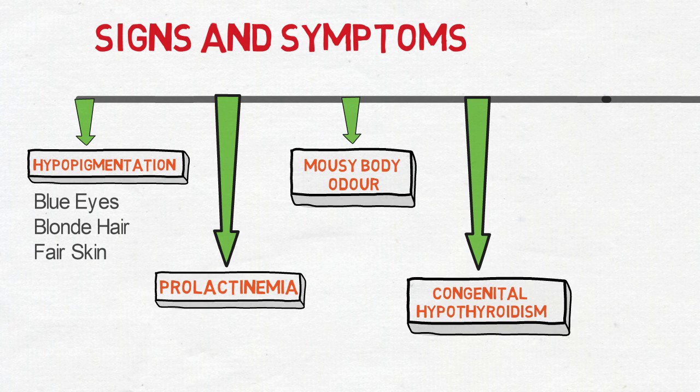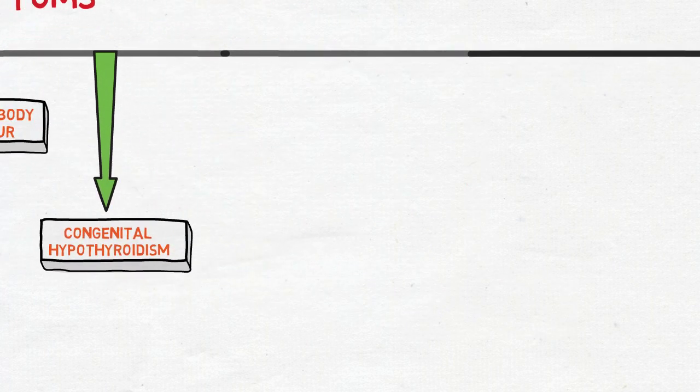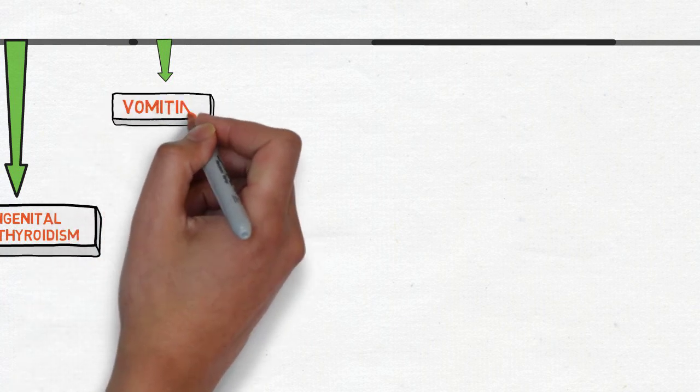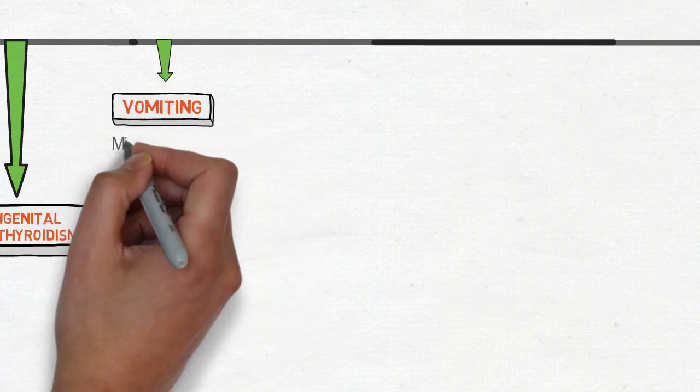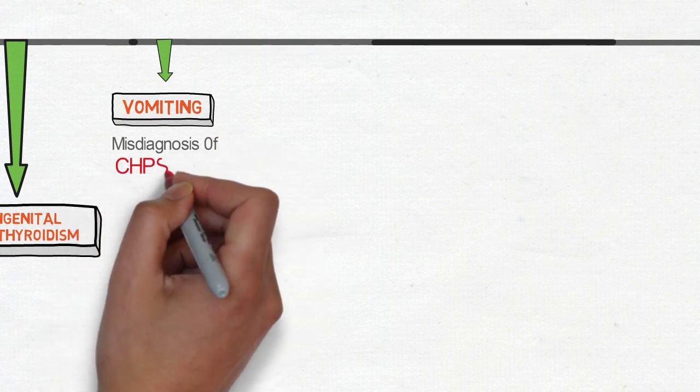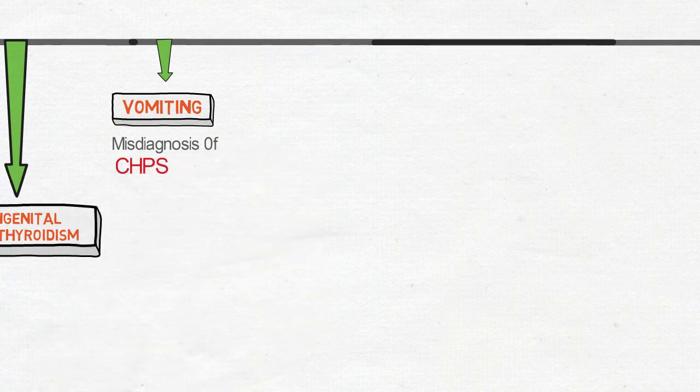Iodine attaches to these residues and further steps lead to formation of thyroid hormones. If tyrosine levels are reduced, thyroid hormones cannot be synthesized and this results in congenital hypothyroidism. The fifth is vomiting seen in newborns. It is severe enough to cause misdiagnosis of CHPS, congenital hypertrophic pyloric stenosis.